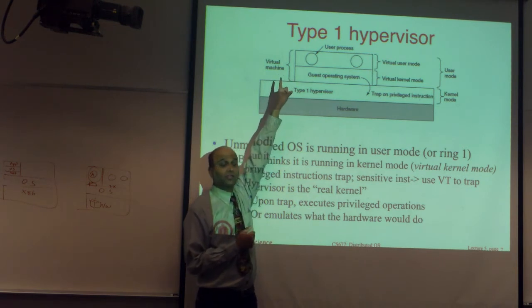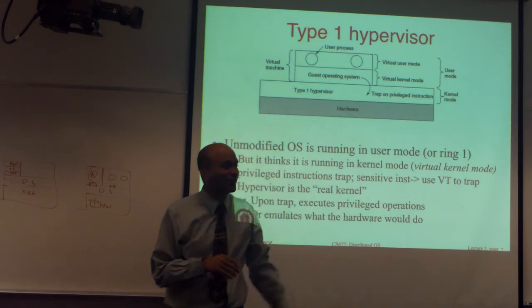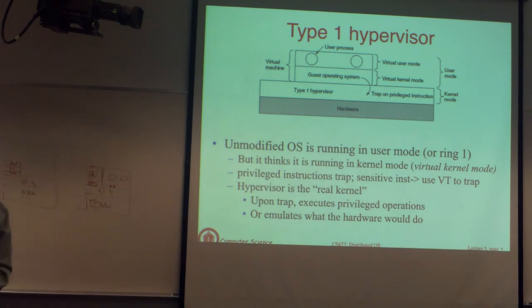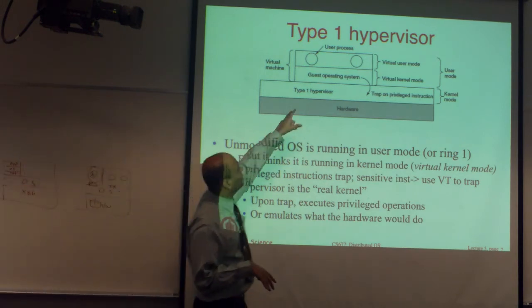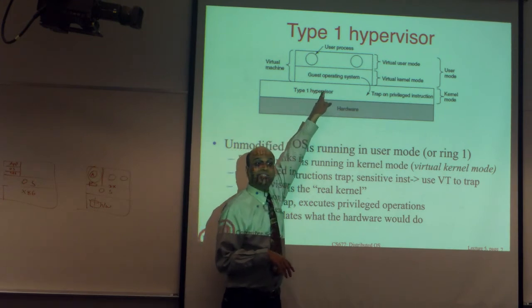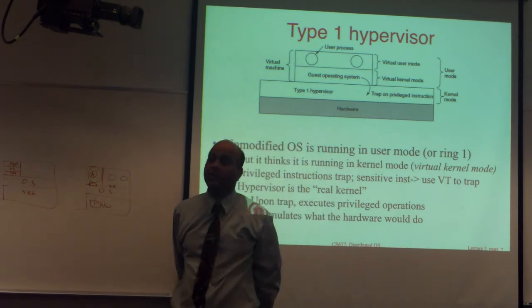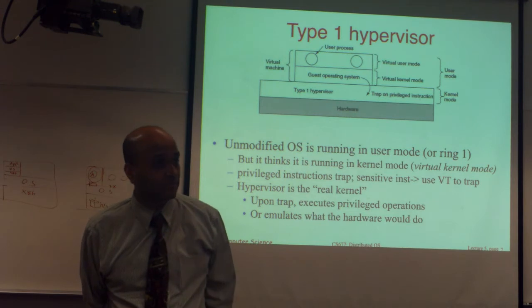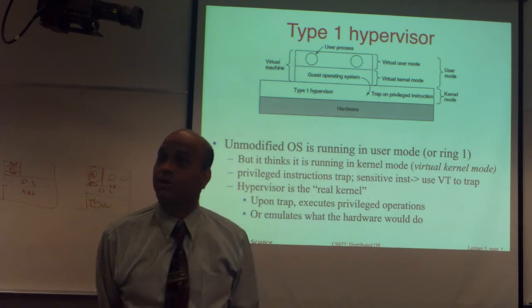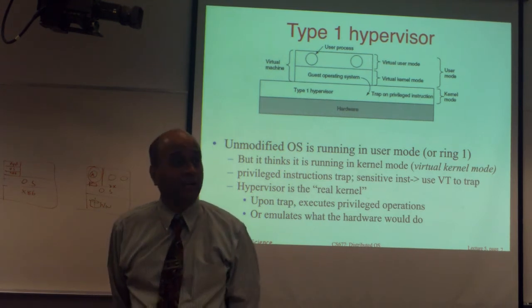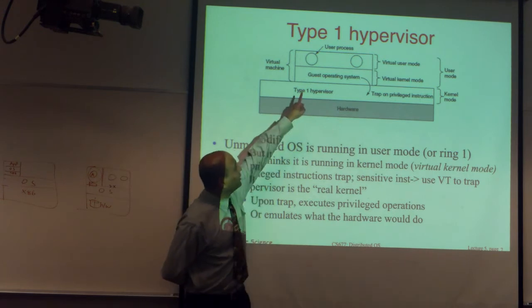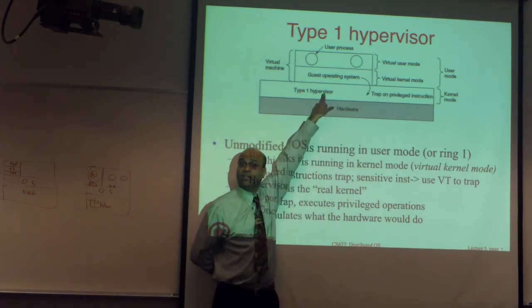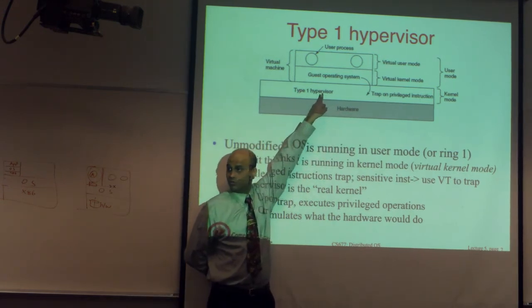What mode should we run the user process in? That's clearly user mode. So user processes run in user mode, as we always do. But here is the main thing in the middle. There's a guest operating system that is running inside a virtual machine. That's an OS kernel. If you did not have virtualization, if you had booted that kernel directly on this hardware, that kernel would run in kernel mode.